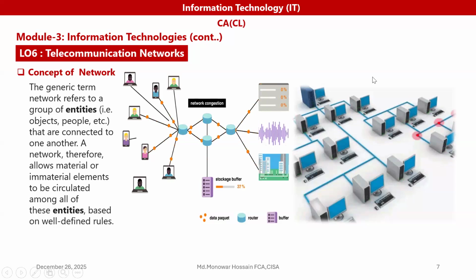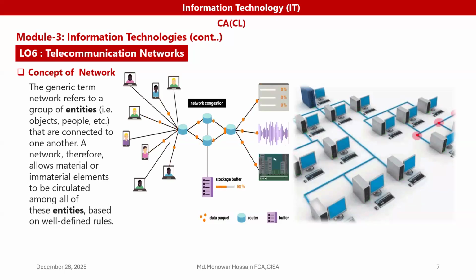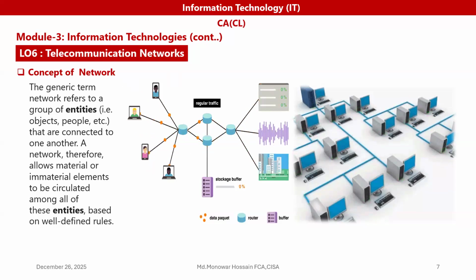So if we see the picture, this is the network, that are connected to one another, where a network allows material and immaterial elements to be circulated among all of this enterprise based on well-defined rules.